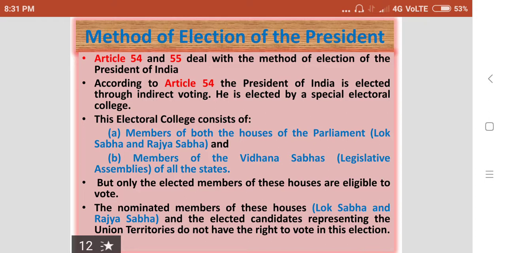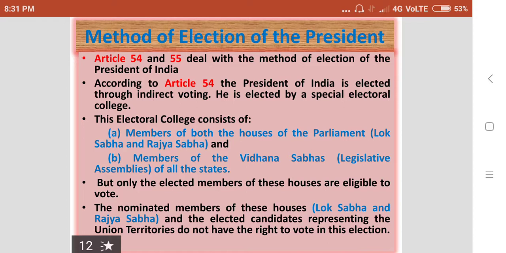So here we should know what indirect voting means. Indirect voting means the people will not directly go to elect the president. In other words, it is also called indirect election.